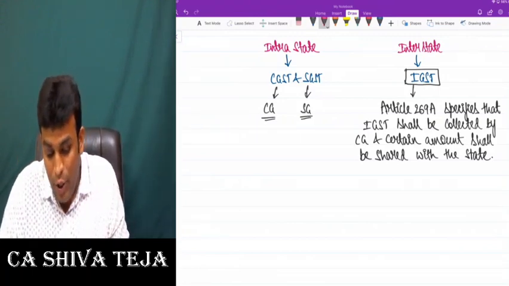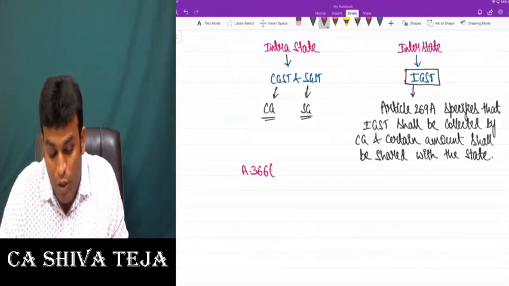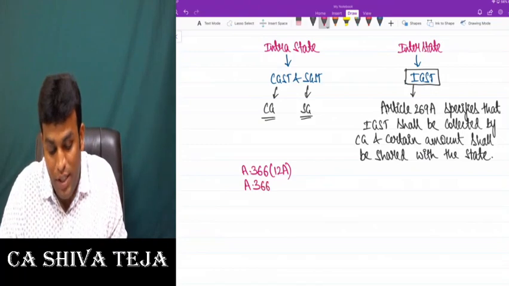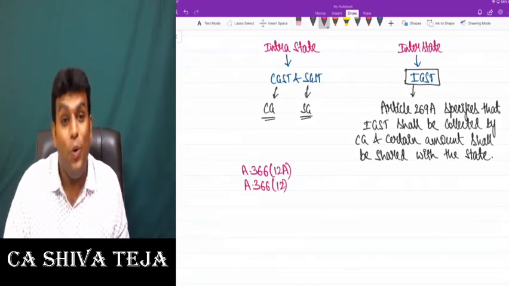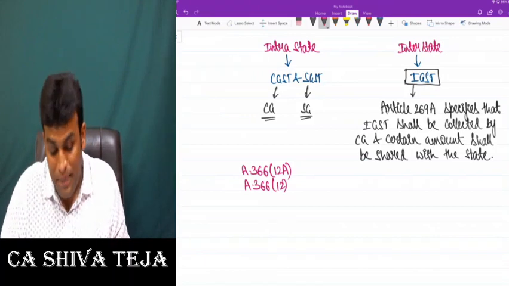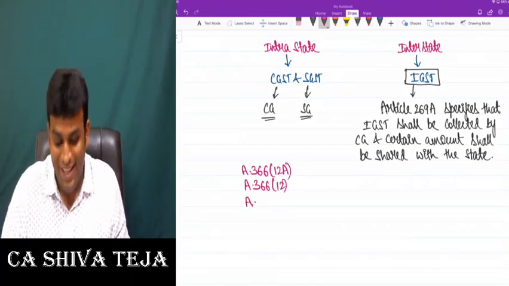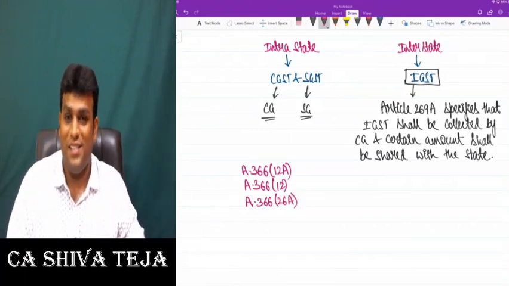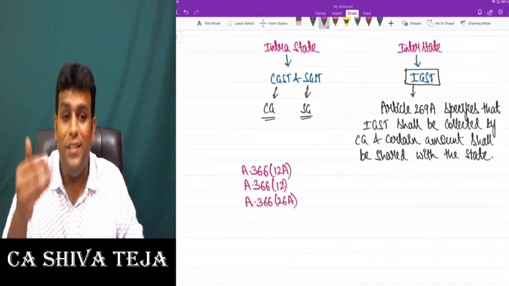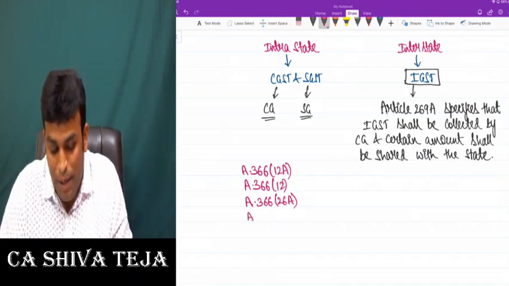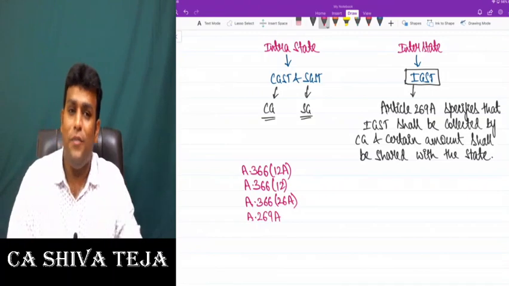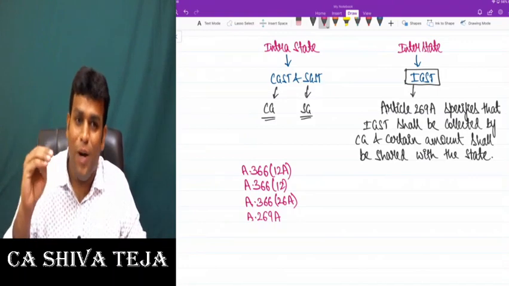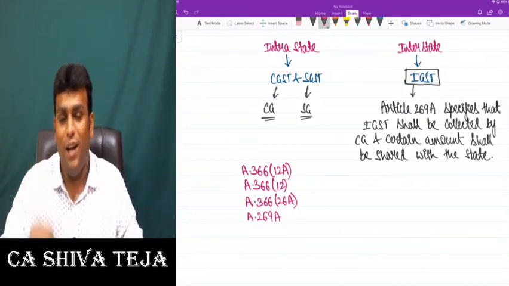Sir, you need to get clarity of thought. I already taught you Article 366(12A), the definition for GST. And I taught you Article 366(12), the definition for goods. Goods includes all materials, commodities and articles. And I already taught you Article 366(26A), the definition for services, which clearly says services means anything other than goods. And I just taught you about Article 269A, which specifies that IGST shall be collected by the central government and a certain amount shall be shared with the state government.